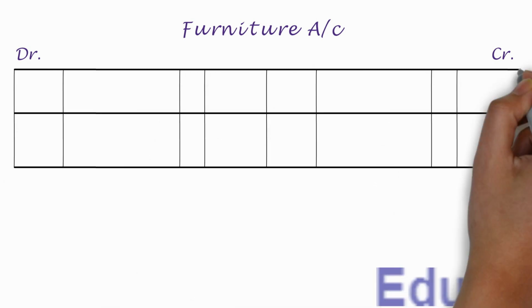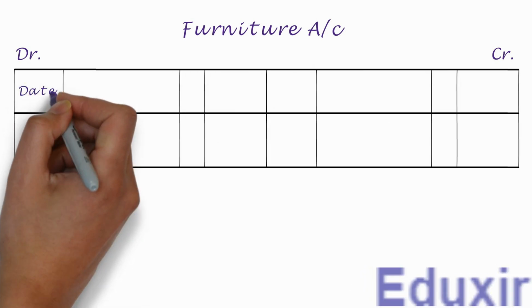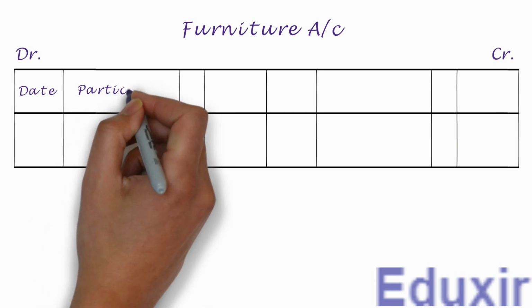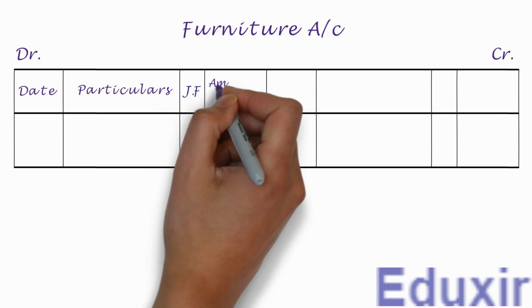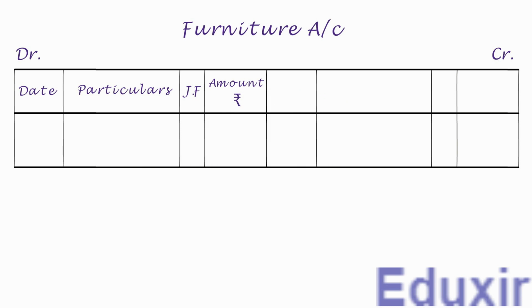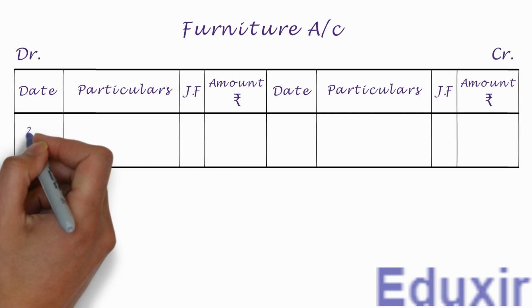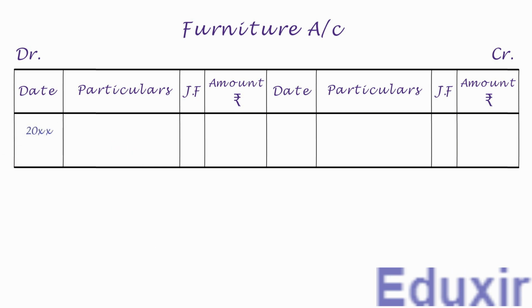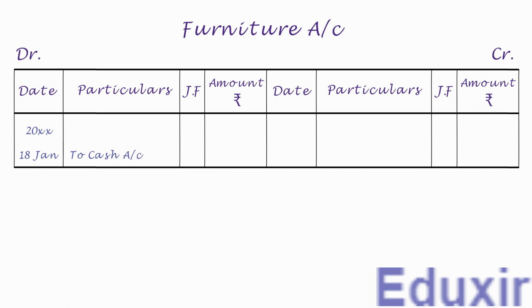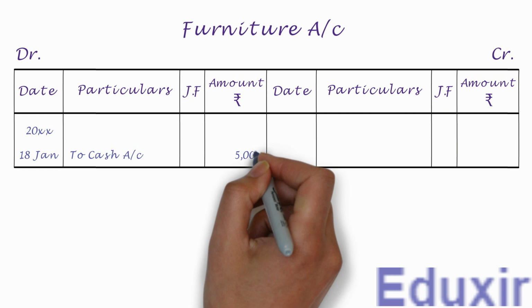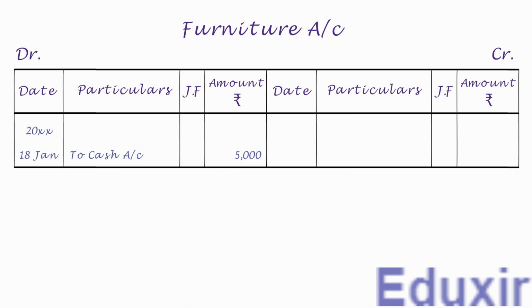Let us now have the column headings for date, particulars, journal folio, and amount in rupees on the debit side. Let us have the same columns on the credit side also. Now on the debit side, let us first write the year in the date column. Let us now write the date. We need to write to cash account into the particulars column. Let us write the debit amount of 5,000 rupees into the amount column. With that, we have completed the posting of this journal entry into the furniture account. Let us now take up the next entry.